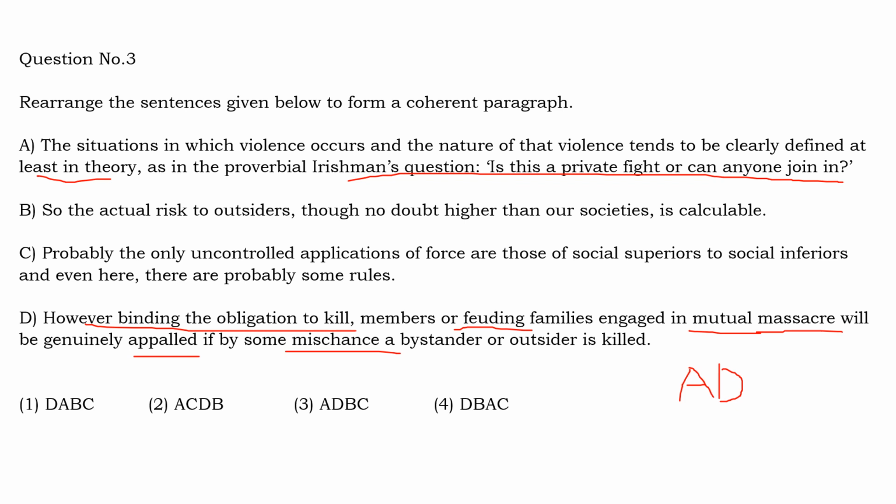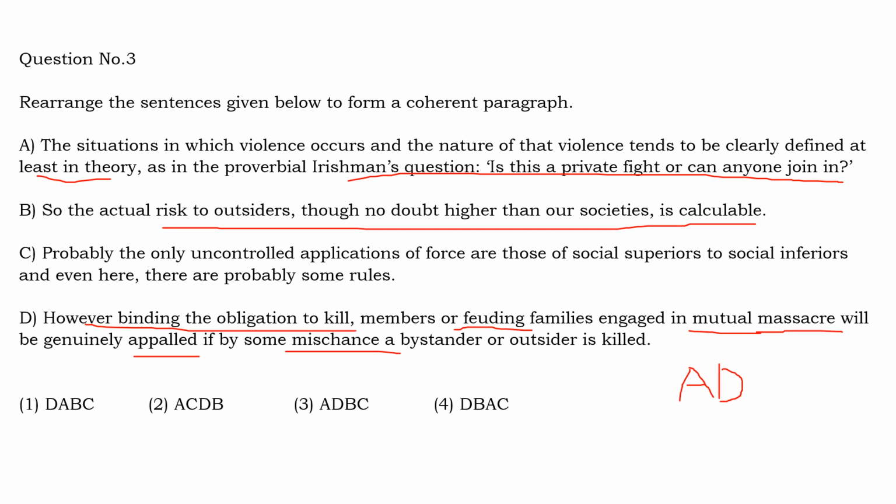Then because of this, the actual risk to outsiders is calculable, meaning minimal. Because of these kinds of precautions and the rules that are available even in the application of violence, the risk to outsiders is less, but it is still more than the risk they have in society.